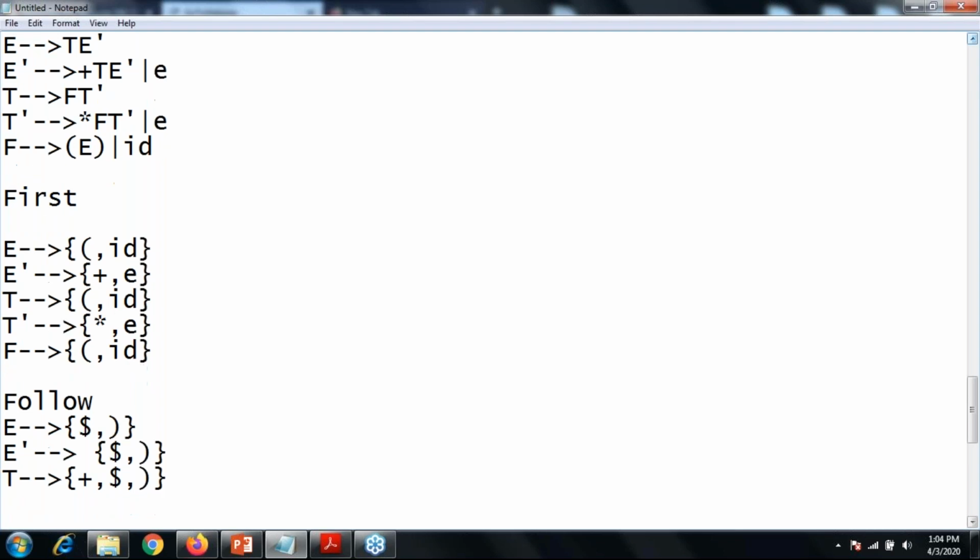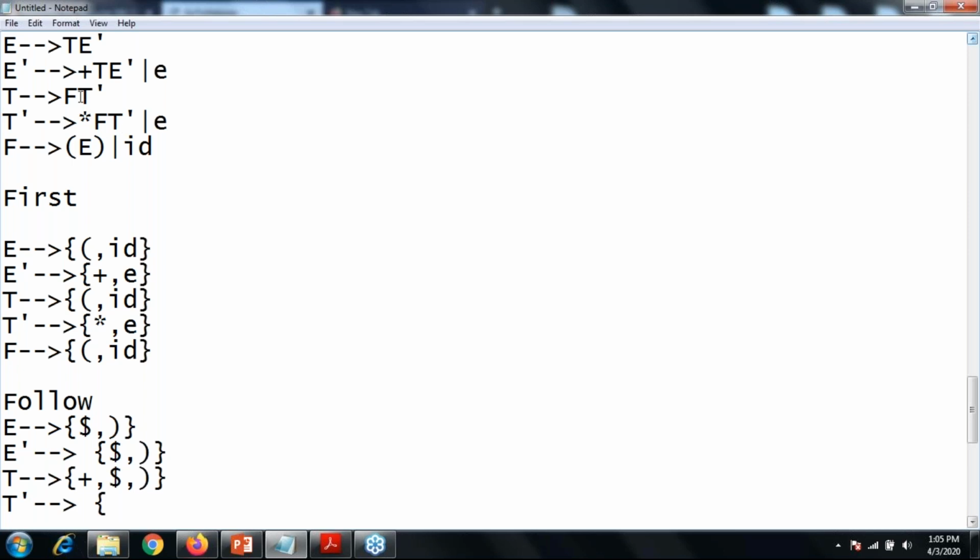Right? Now the T dash, what is the follow of your T dash? Where is the T dash?